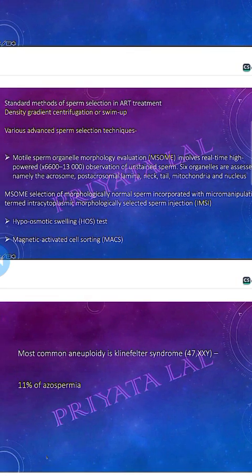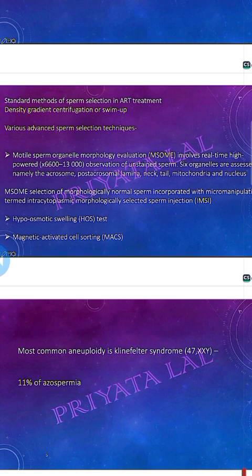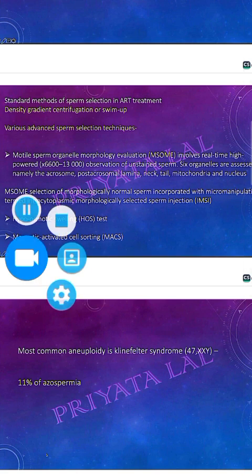so how will you select the sperm for the ICSI? By doing the hyposmotic swelling test or magnetic activated cell sorting. The most common chromosomal abnormality is the Klinefelter syndrome, 47XXY, in which 11% have azoospermia. So that's all about male infertility in the Trogue article.